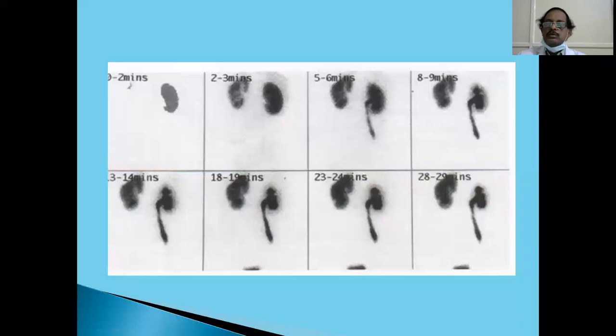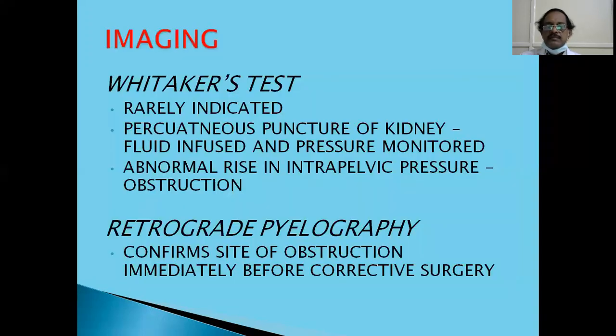So what we do, if there is bilateral hydronephrosis, both kidneys affected, and you want to operate, you have to operate on both sides. Then you have to select which kidney is functioning better and operate on that side first. If you want to remove the kidney because of gross fibrosis and no function, its function should be less than 20% of the total function.